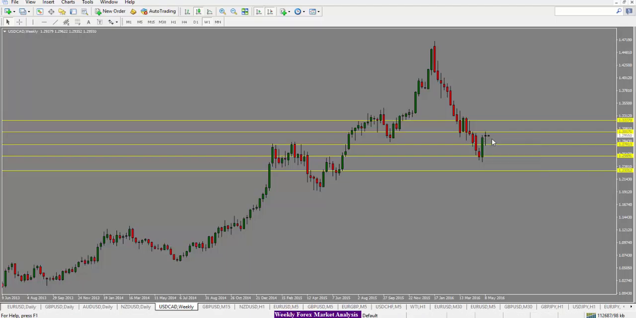So right now we would consider this as range bound, and then we are looking for a break above 130 to trade it up into this 132 level, or if it breaks below 127.80, we would look for a move further to the downside. In the meantime, we're looking for a sell at 130 and a buy at 127.80.